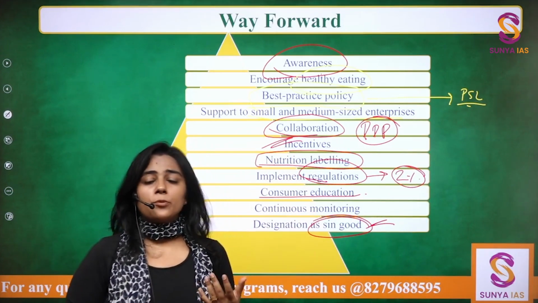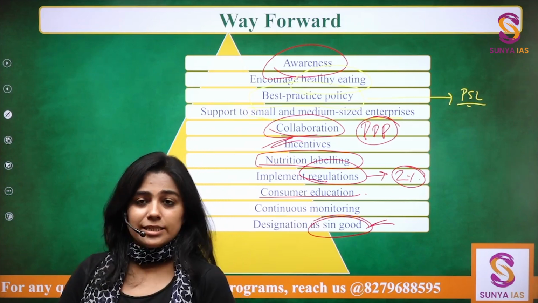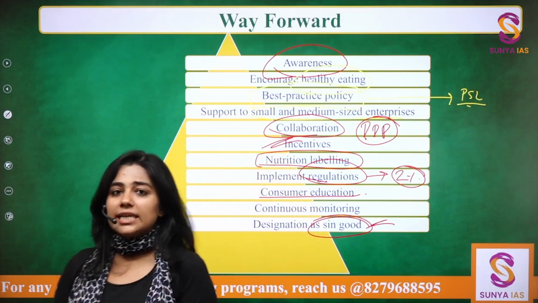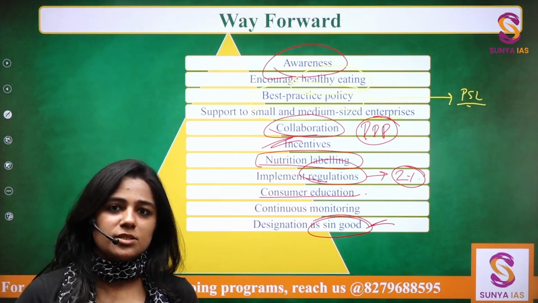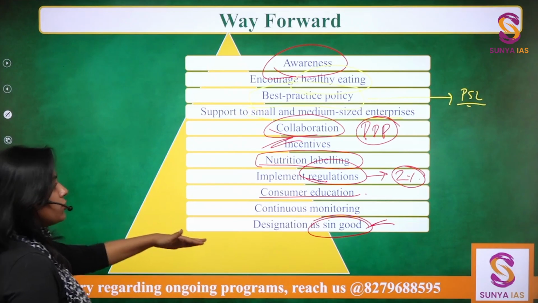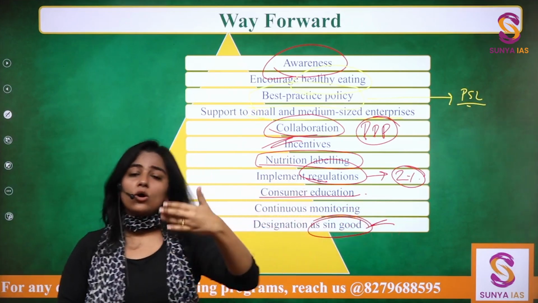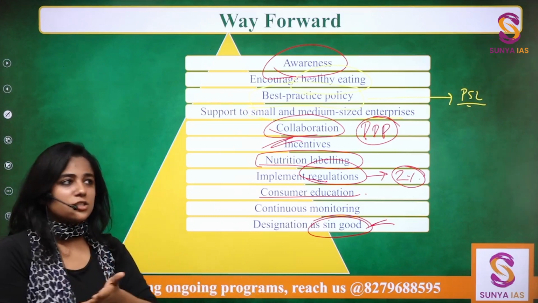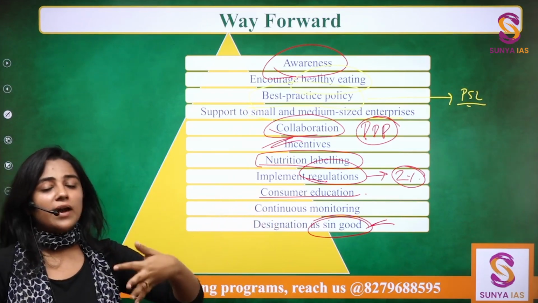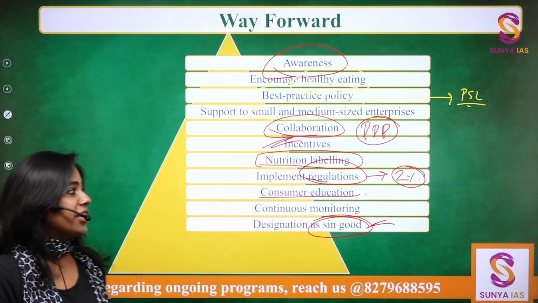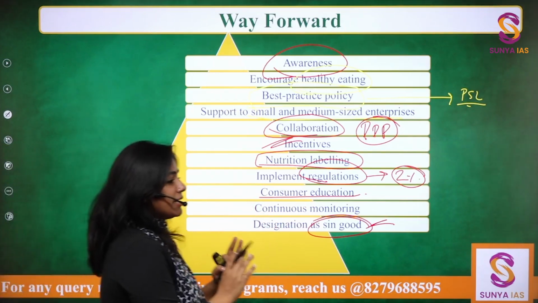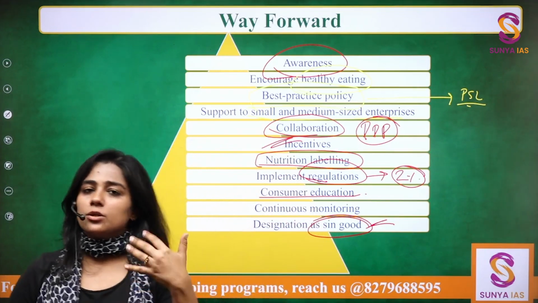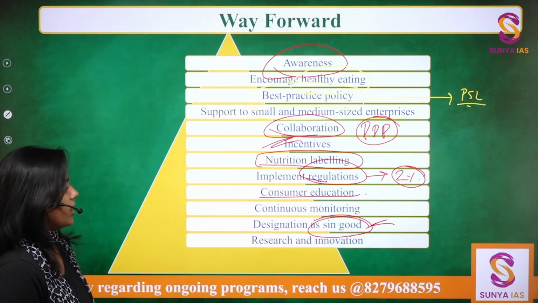Then this is a very unique initiative that can be taken. We all know that products like alcohol and cigarettes, they are designated as sin goods. Why don't we designate trans fats as sin goods as well, so that the taxation on them can be increased, the cost of the final product can be increased, and consumers shall be discouraged to buy the trans fat heavy goods. And eventually our goal has to be that we eliminate trans fats from our food products, so that overall population and quality of population improves.